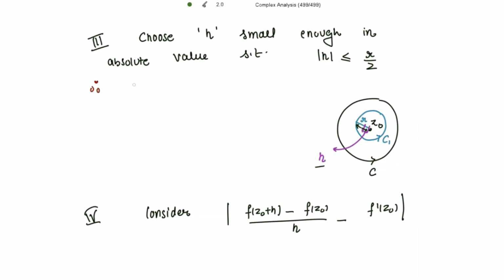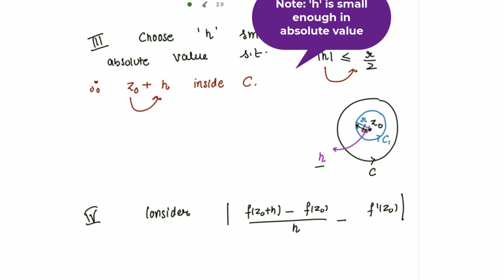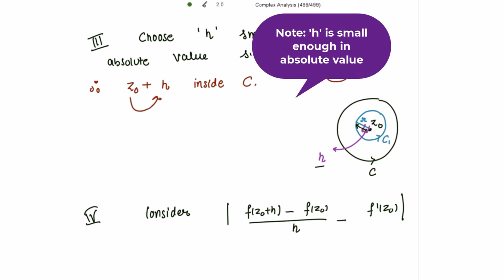So therefore, if I add the point z naught to h, that will remain inside C. And if I add the point z naught to this h, then this sum will remain inside this contour C.